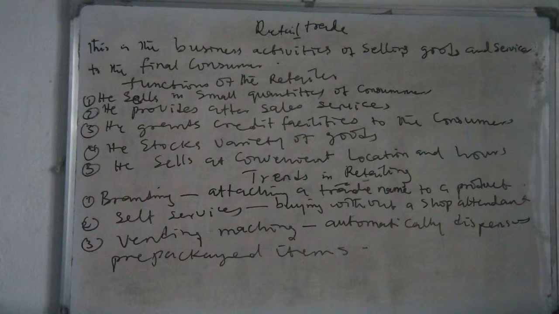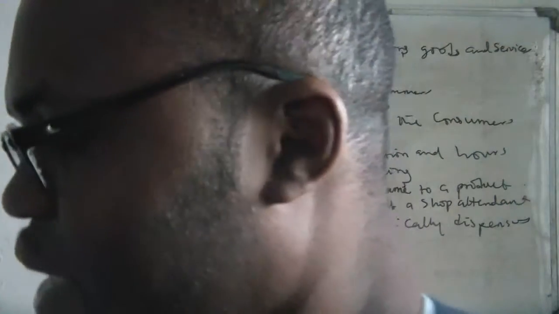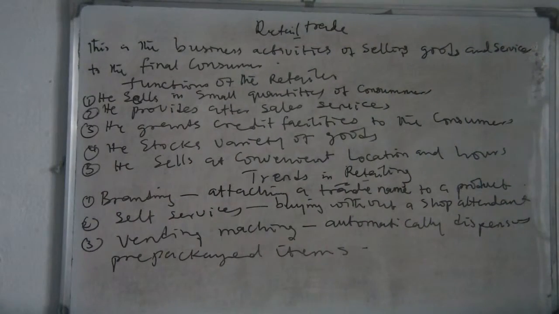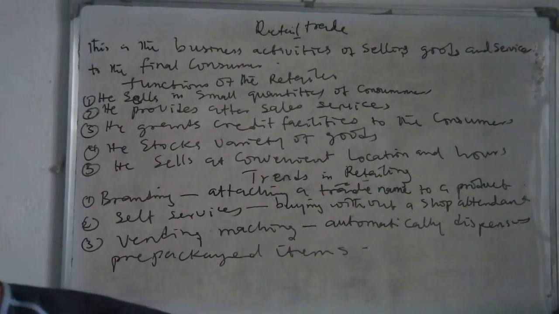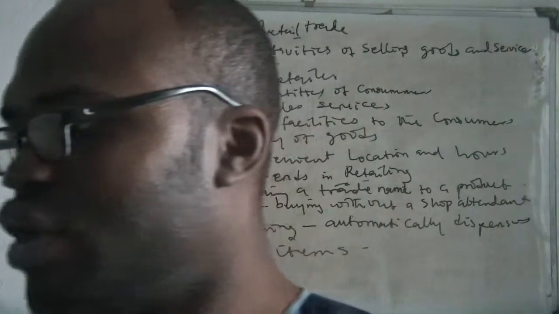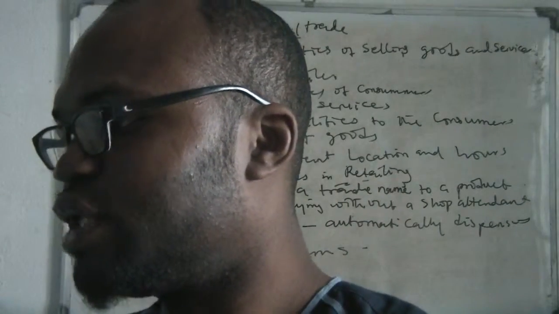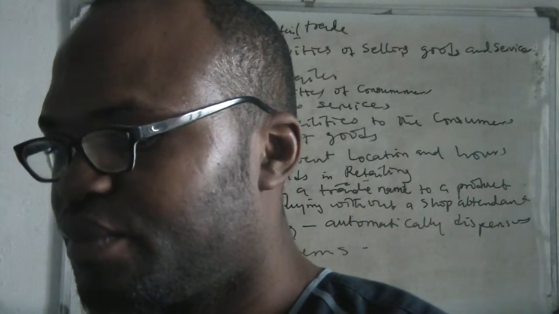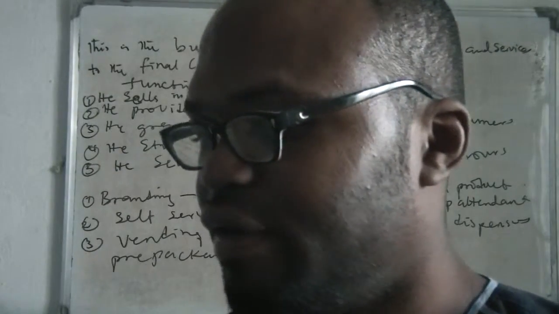Today we are going to be looking at retailing. We said that trading is classified or divided into two types or two categories. What are the two categories of trading? Home trading and foreign trading.